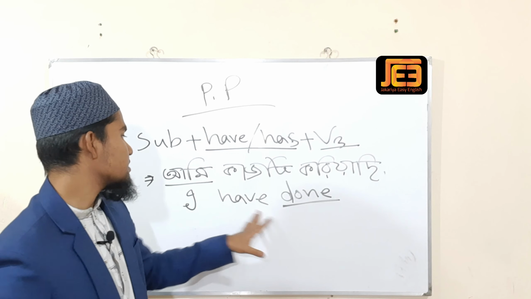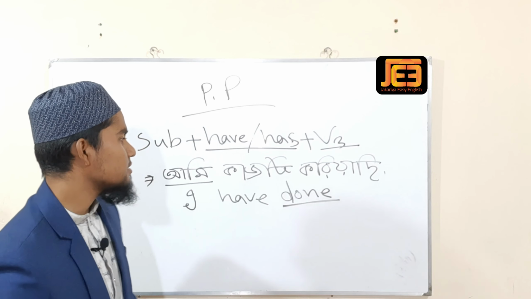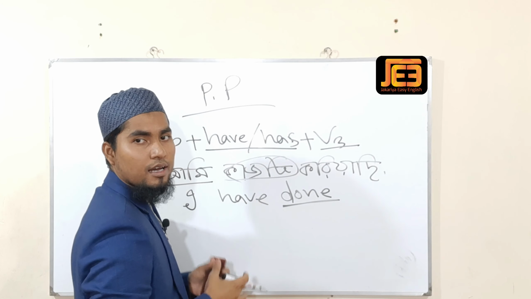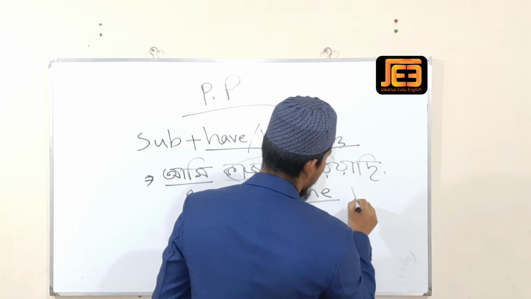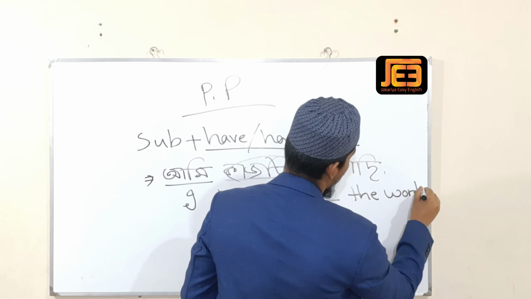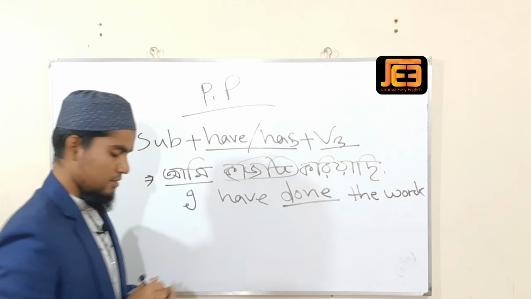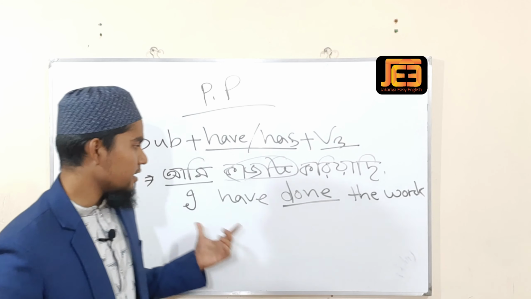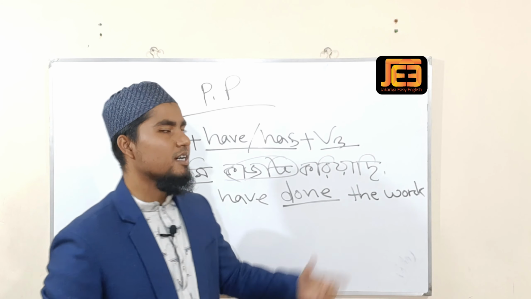Here the sentence is I have done kajti. Kajti is an extension. Kajti means the work. Here the sentence is আমি কাজটি করিয়াছি. In English it is: I have done the work.